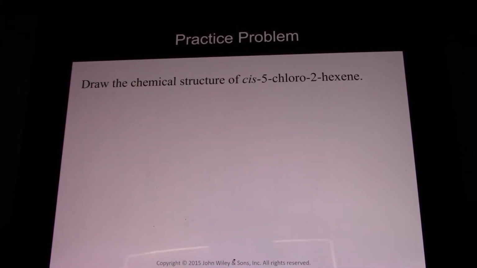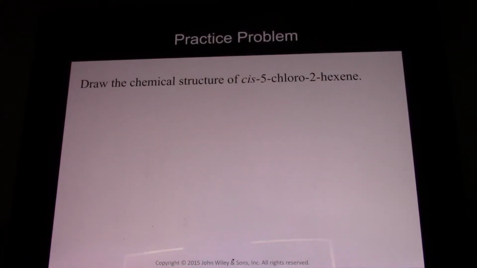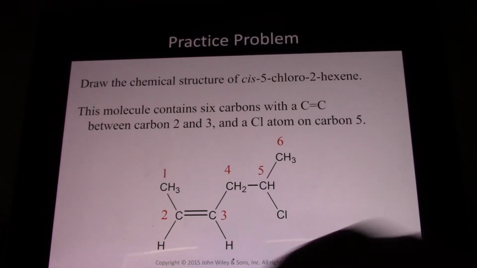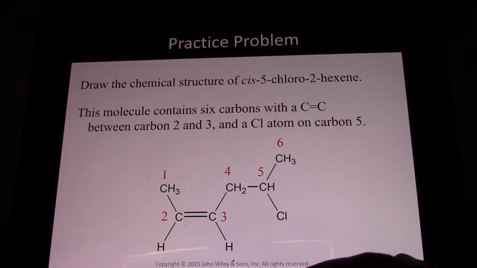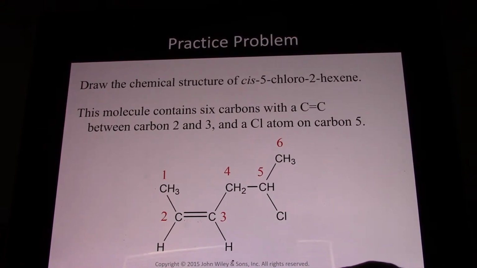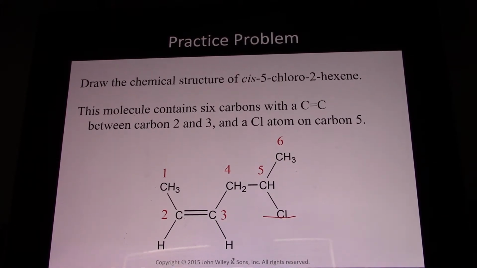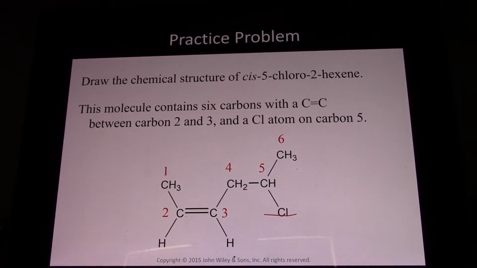Draw the chemical structure of cis-5-chloro-2-hexene. Well, we first draw 2-hexene. 1, 2, 3, 4, 5, 6. And the double bond is in between 2 and 3. And now it's 5-chloro. So at position number 5, we have to have our chlorine. 5-chloro-2-hexene.